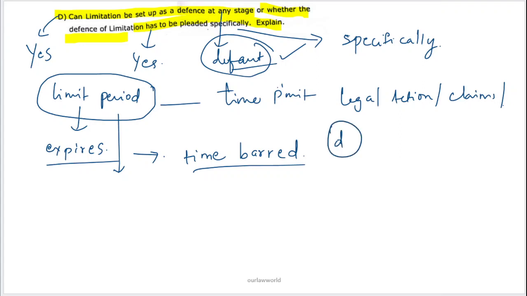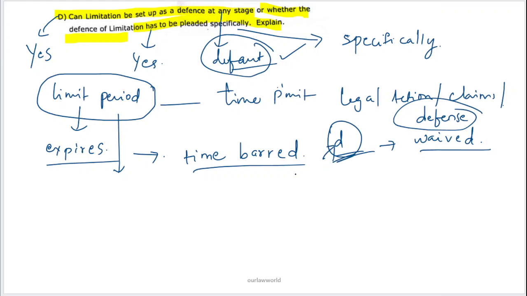If the defendant does not raise this as a defense, it will be treated as defense waived, and the court will not consider the limitation period unless the defendant raises it. So it is the duty of the defendant to raise this as a defense to the case.